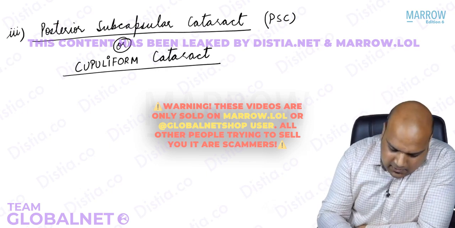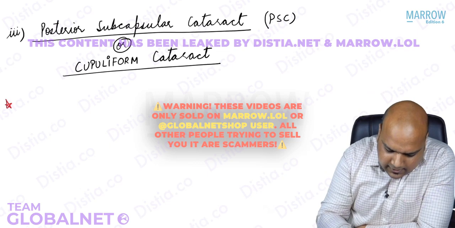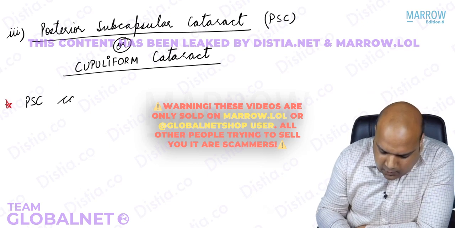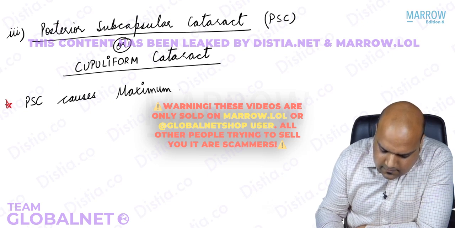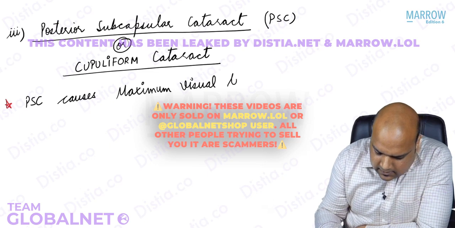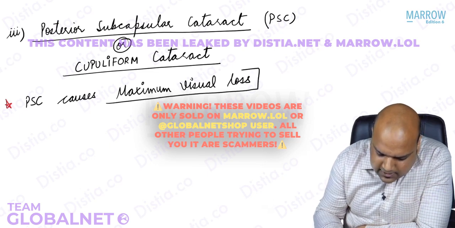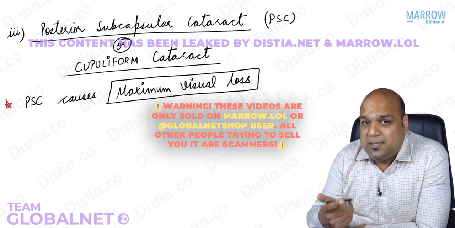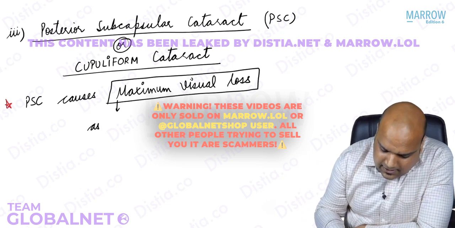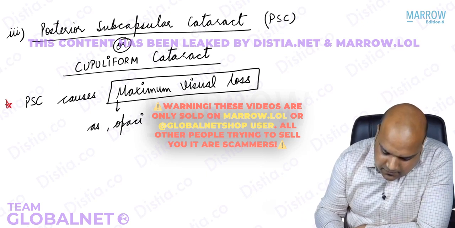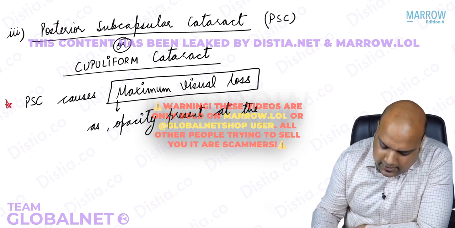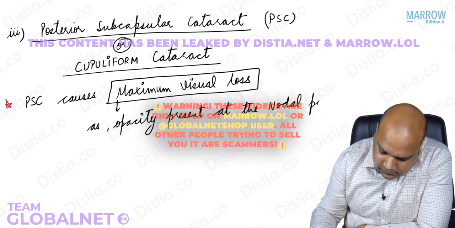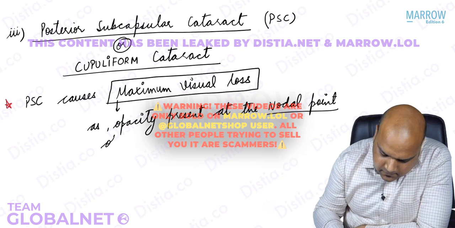Now, please remember one very important point about posterior subcapsular cataract. It causes maximum visual loss. Out of all the types or positions of cataract, the maximum visual loss in proportion to the opacity is caused by posterior subcapsular cataract. Why? As in PSC, opacity is present at the nodal point of the eye.